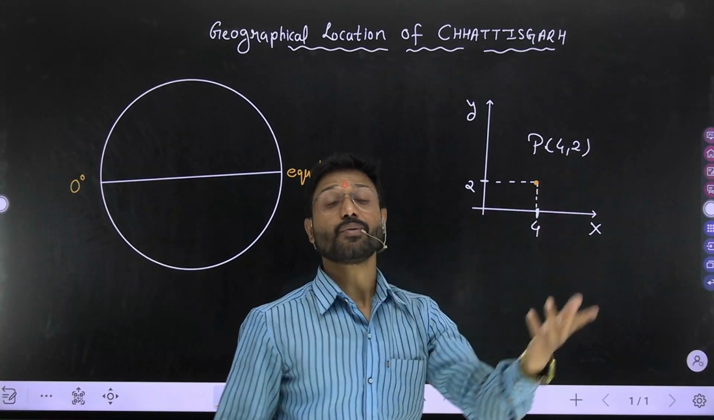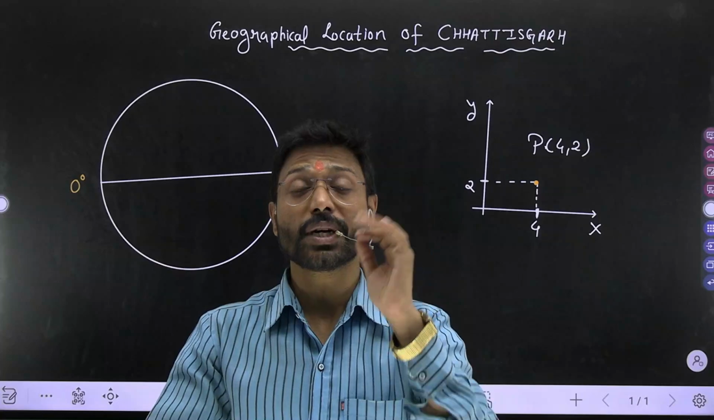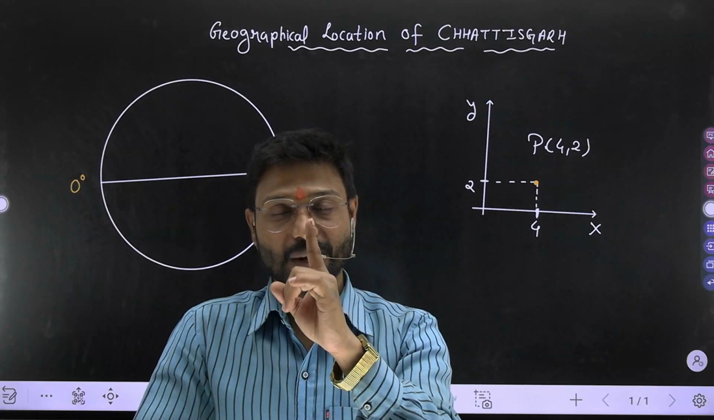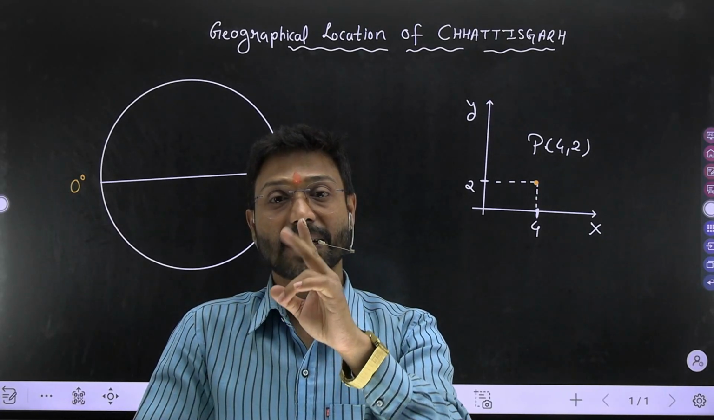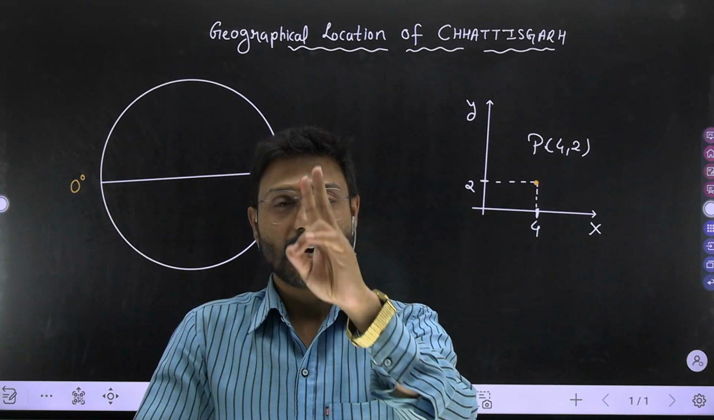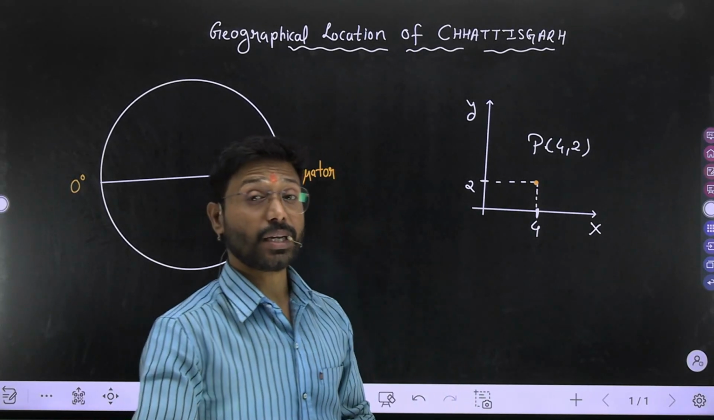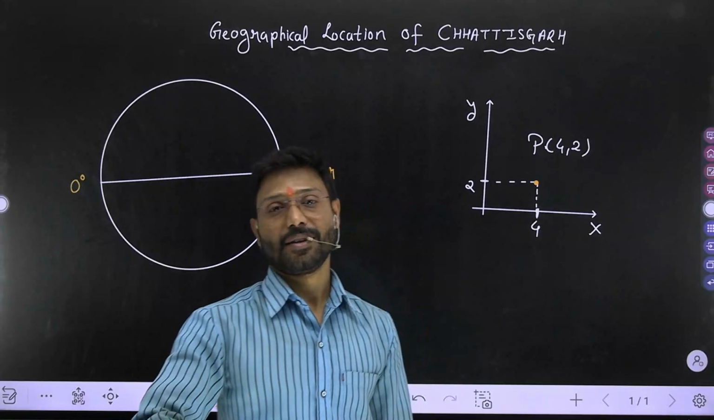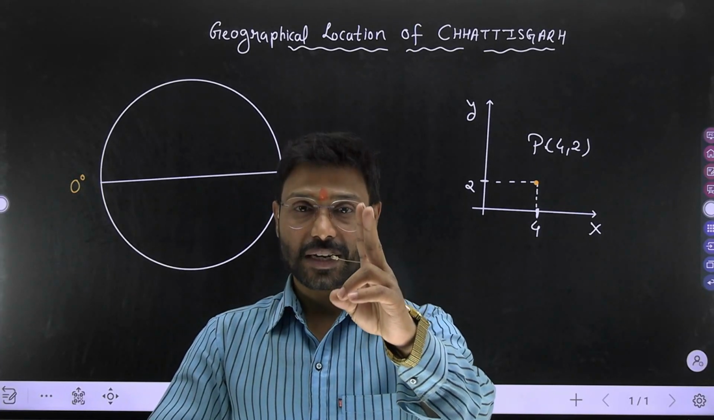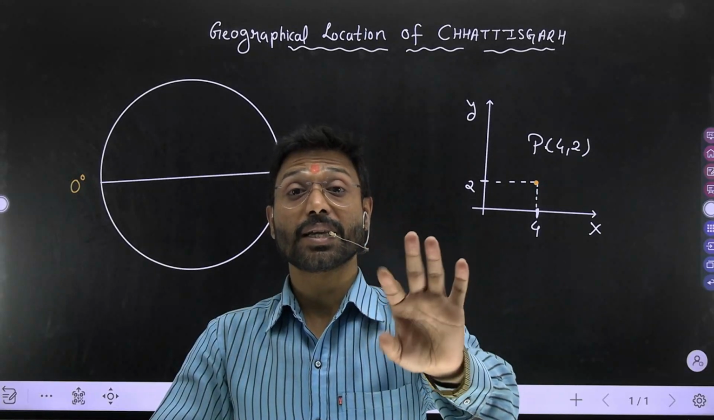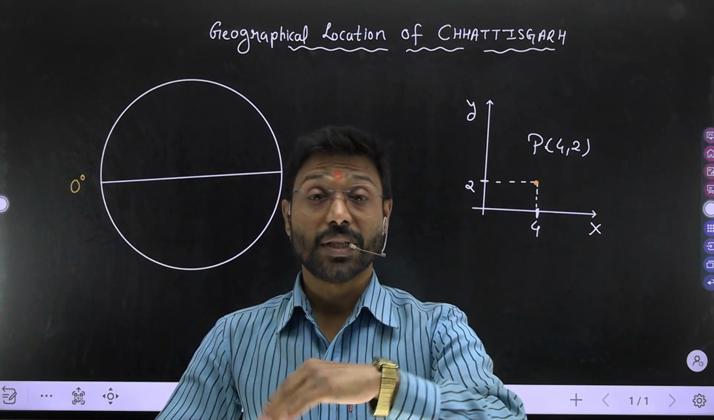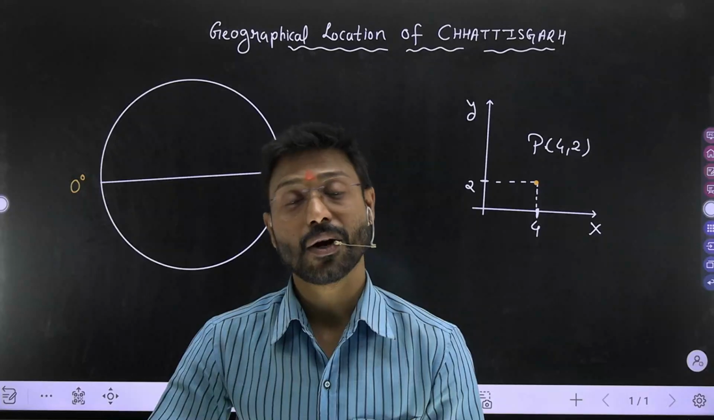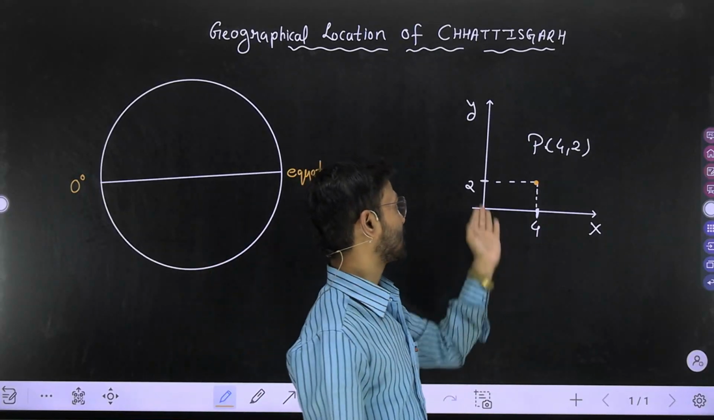And these 4 and 2 are what? These are the coordinates. Meaning, my dear, to locate a single point, you need at least two coordinates. And this is the reason to locate our state Chhattisgarh, we also need at least two coordinates. And these two coordinates are nothing but, with respect to geography, the latitude and longitude, just like here x-axis and y-axis.